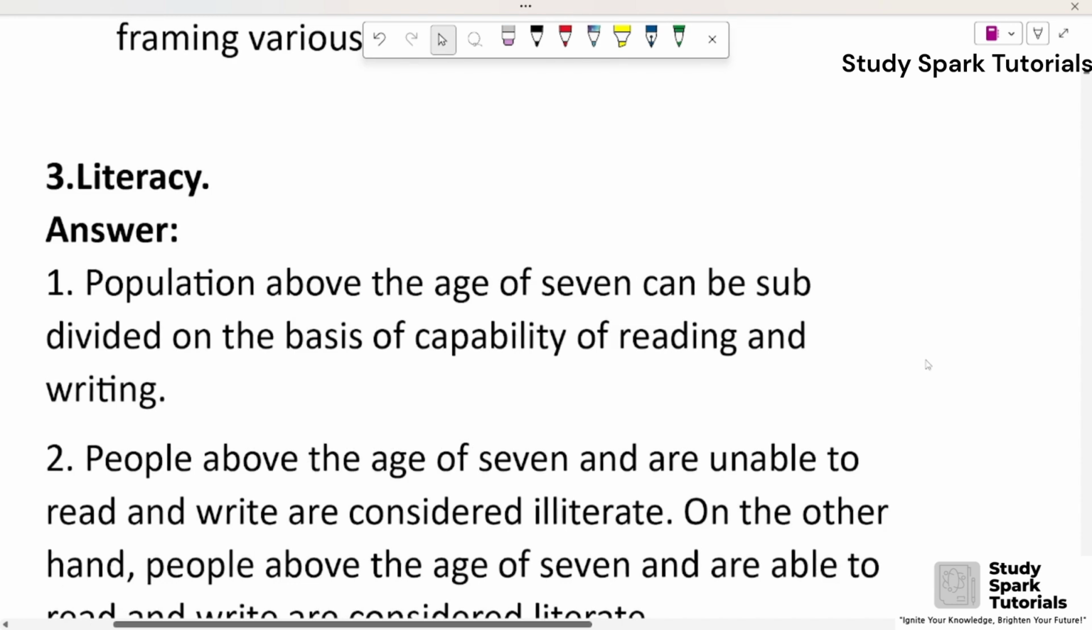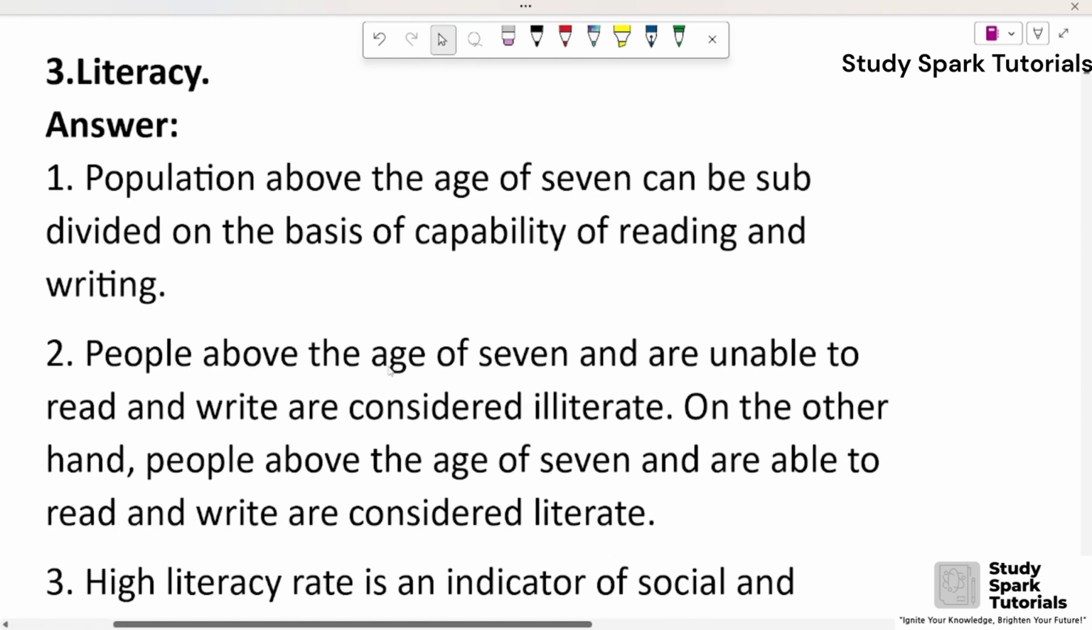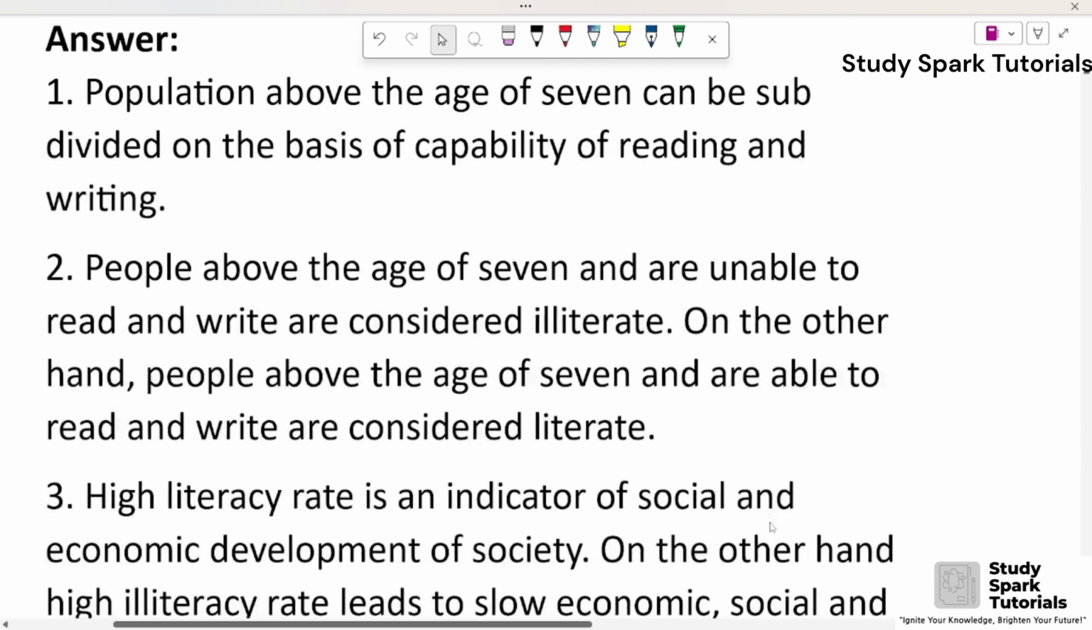Third, literacy. Answer. First, population above the age of 7 can be subdivided on the basis of capability of reading and writing. People above the age of 7 who are unable to read and write are considered to be illiterate. On the other hand, people above the age of 7 who are able to read and write are considered literate.